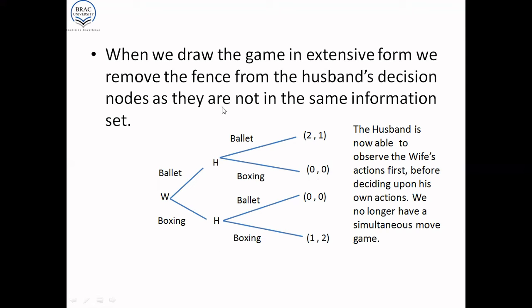The husband does not know the wife's action, so we fenced his nodes off. Now he knows. Now he can observe what the wife's actions are and then decide upon his own actions.